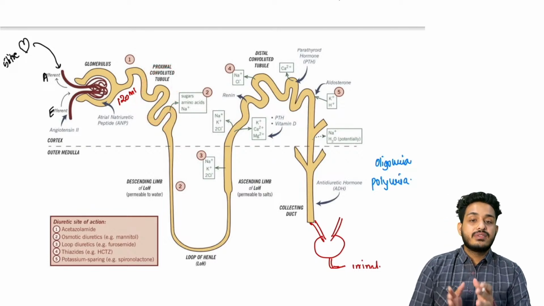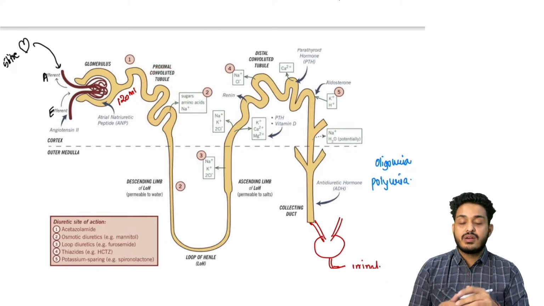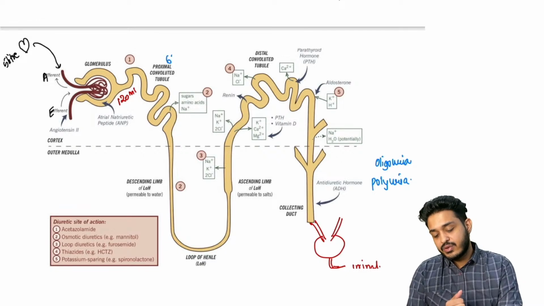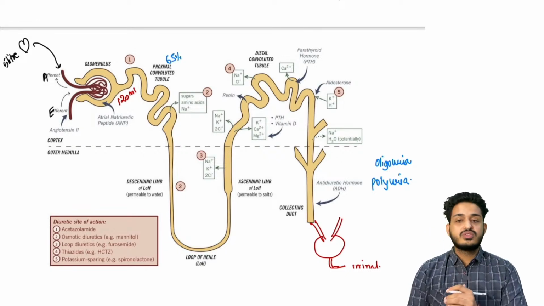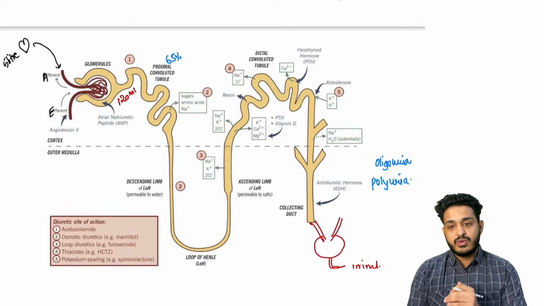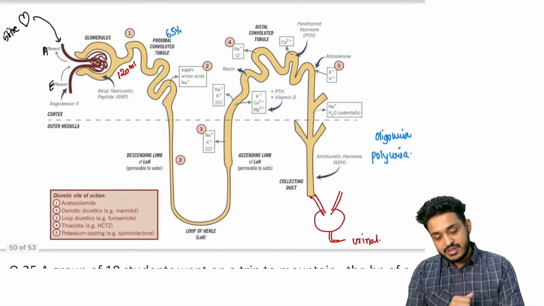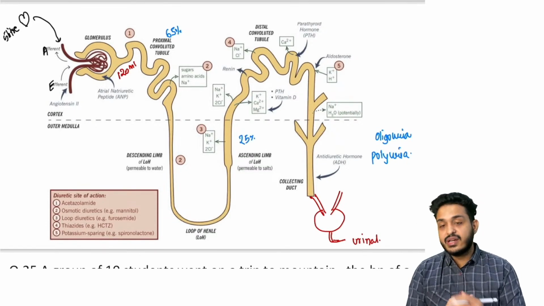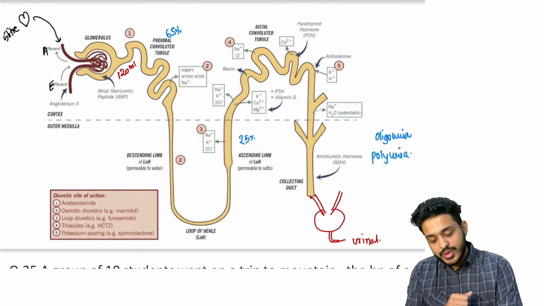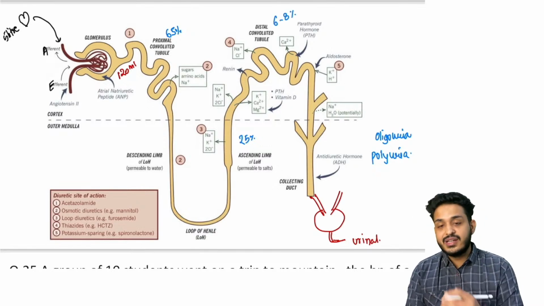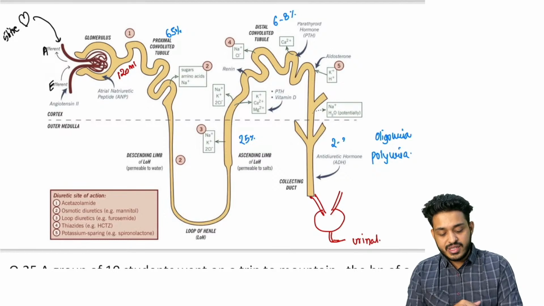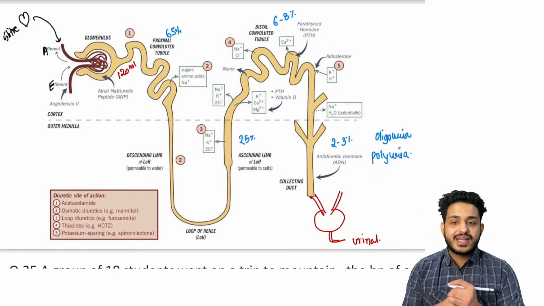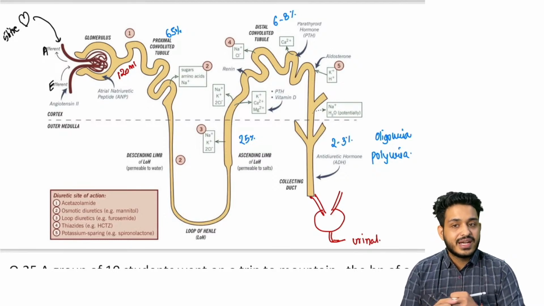Remember, approximately 65% of the salt and water is going to get reabsorbed in the PCT, right? 25% is going to get reabsorbed in the loop of Henle. 6 to 8% is going to get reabsorbed in the DCT, and 2 to 3% in the collecting duct. So this is how most of the fluid will be reabsorbed.